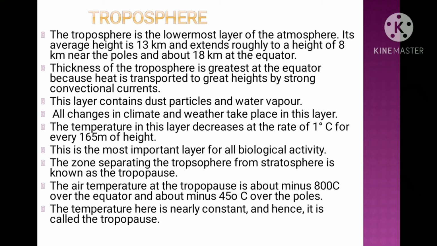Just after the troposphere, we have a second layer called the stratosphere. And the zone which separates the troposphere from the stratosphere is called the tropopause. At the tropopause, the temperature is nearly constant and it becomes minus 100 degrees Celsius at the equator and minus 45 degrees Celsius over the poles. And the height of the troposphere also varies over the equator and poles. It is about 18 kilometers at the equator and about 8 kilometers at the poles.